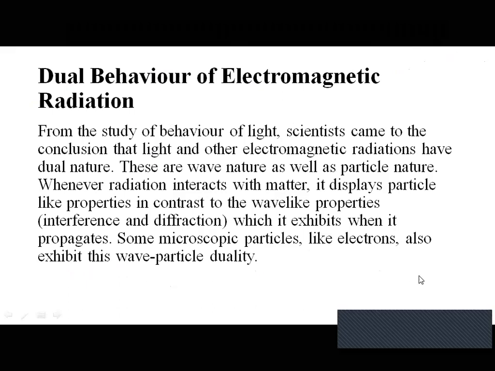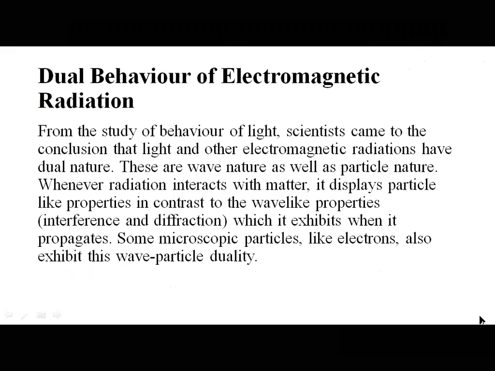From the study of light and other electromagnetic radiation, scientists came to the conclusion that light and other electromagnetic radiations have dual nature. These are wave nature, and the other is particle nature. Now, how to understand wave nature and particle nature? Wave nature is understood by us because when these electromagnetic radiations travel, we see different wavelengths, right? Visible light is the best example where we can find all the wavelengths. So that is wave nature.